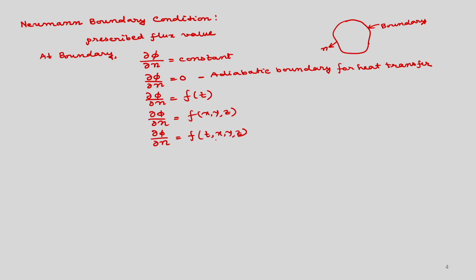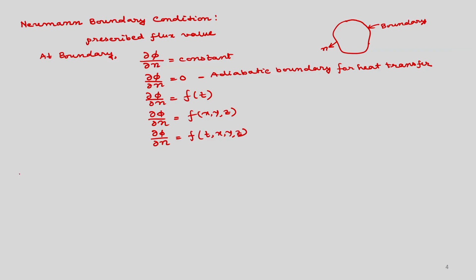Okay. So, the boundary conditions you are specifying in terms of flux. So, flux may be constant, or flux may vary with time, or flux may vary with space, or flux may vary with both time and space. So, that is known as Neumann type boundary conditions.